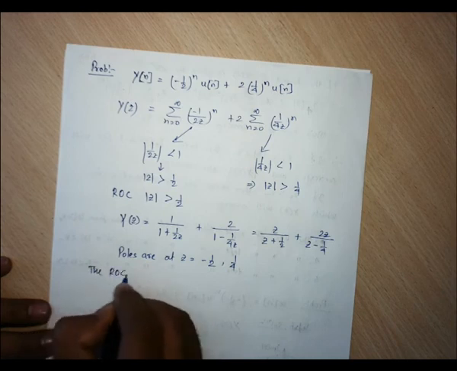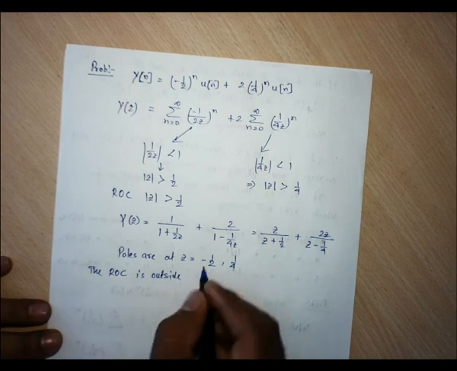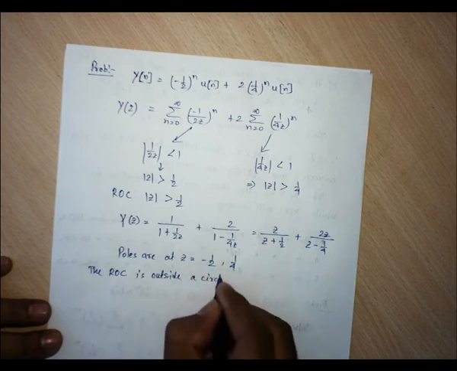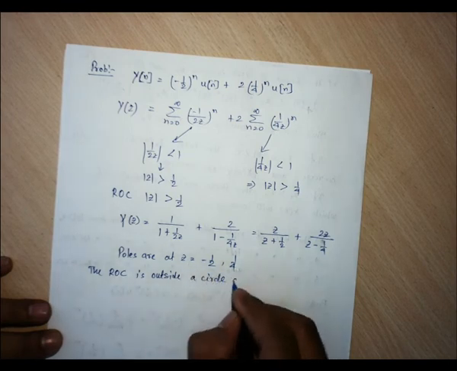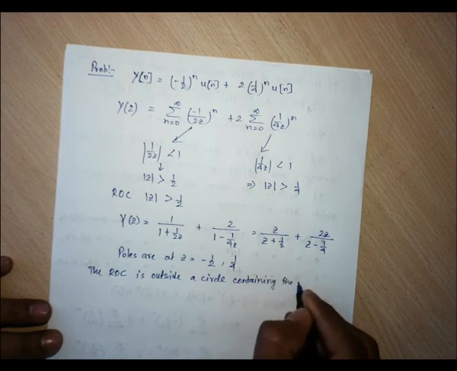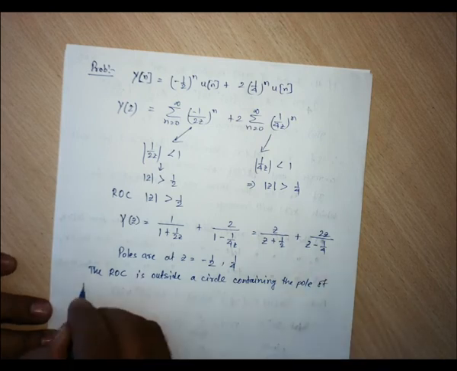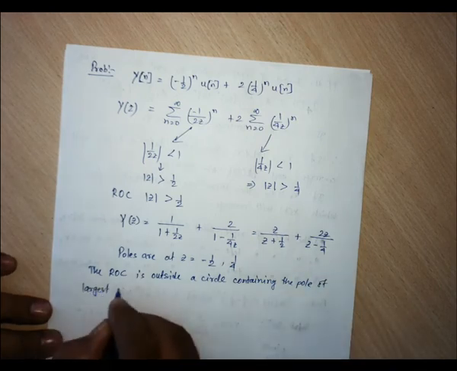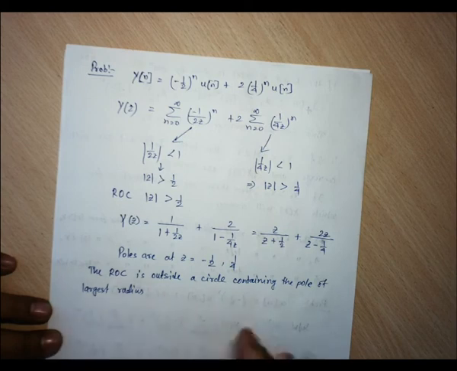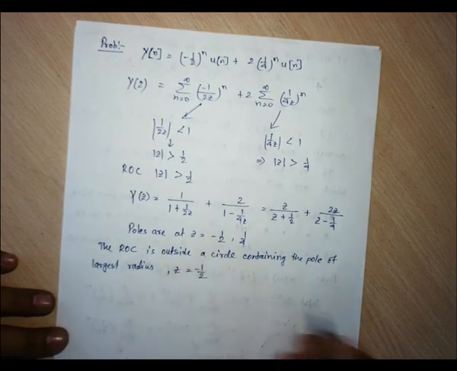The ROC is outside a circle containing the pole of largest radius, that is z is equals to minus of half.